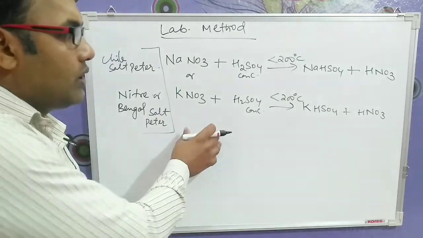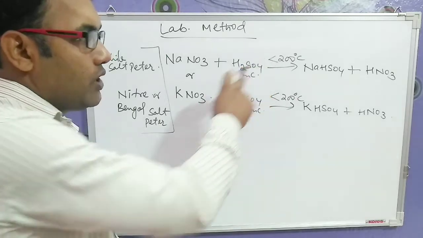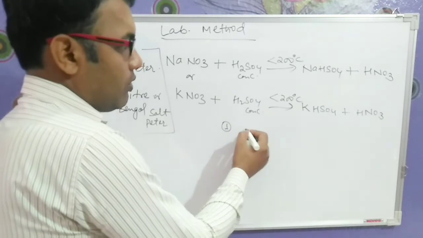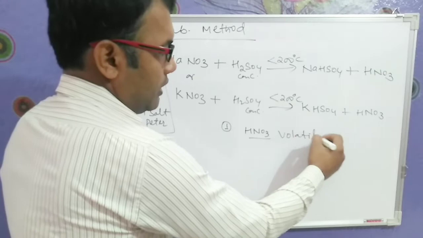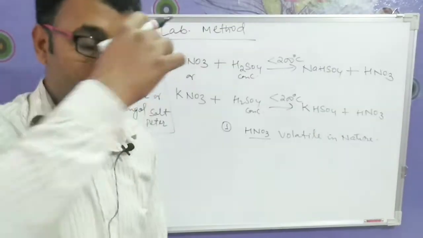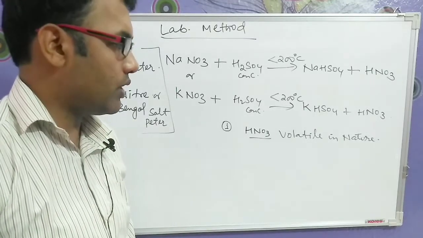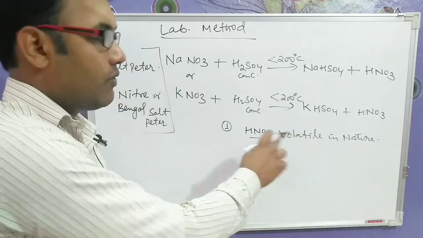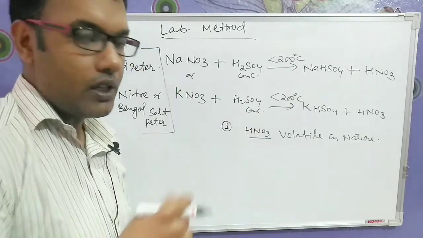A few very important things here are the reasons why we use a temperature below 200 degrees centigrade. The first one: as we all know, nitric acid is volatile in nature. We know what volatile means: substances which evaporate when we give some amount of heat to them are termed volatile. So nitric acid is volatile, and if we give a temperature greater than 200 degrees C, this nitric acid will evaporate.